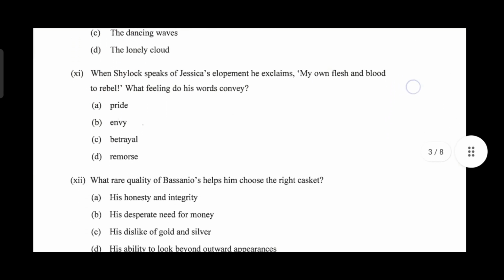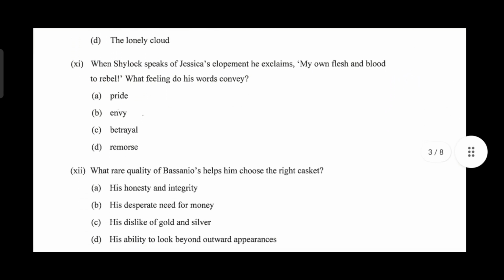Next, question 11. When Shylock speaks of Jessica's elopement, he exclaims, "My own flesh and blood to rebel." What feeling do his words convey? Pride? Definitely not. Envy? No. Betrayal or remorse? The right answer is option C, a sense of betrayal.